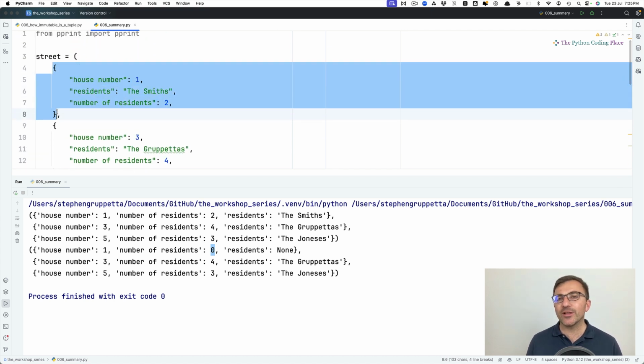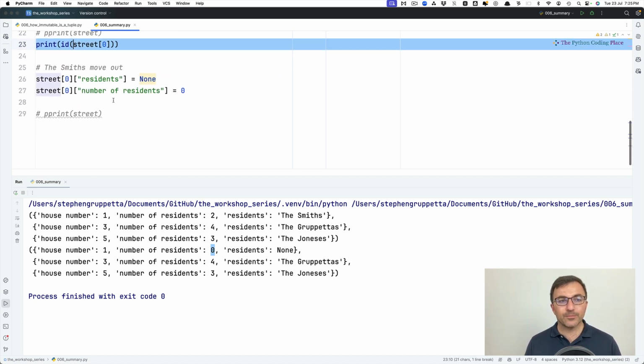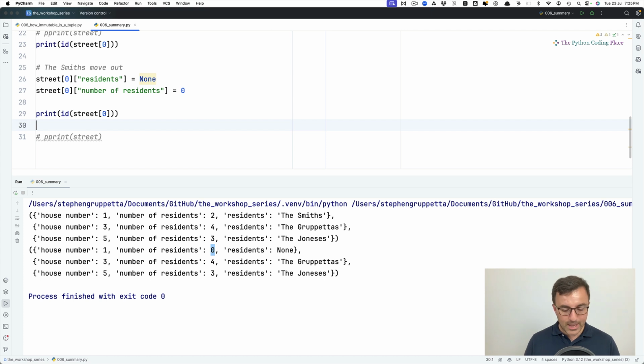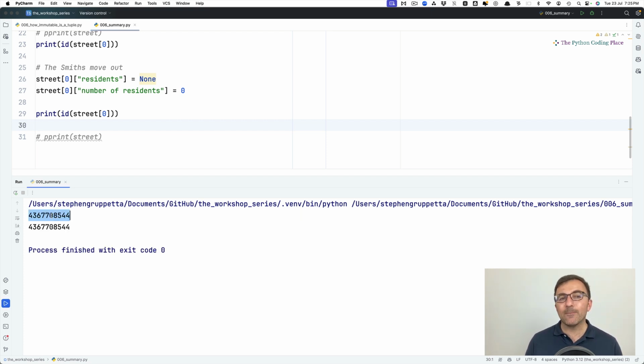ID, the built-in function ID, gives me a number that's unique to every object. Every individual object in Python has got its own ID number, and that's what ID does. And let me do the same thing afterwards. And when I run these, you notice that the ID number is the same. This means that the dictionary is the same object before and after the Smiths move out.